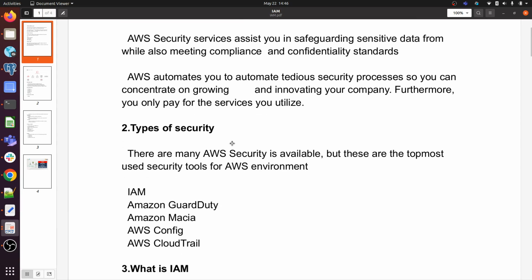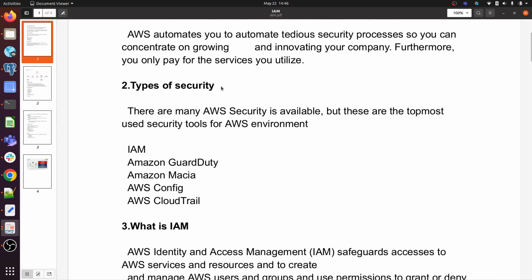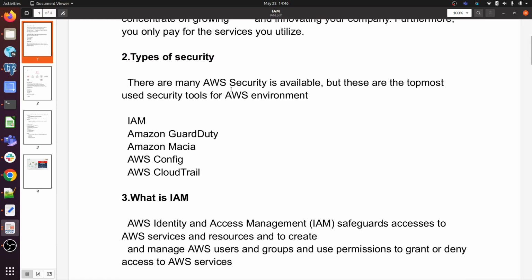Okay, so let's discuss types of security in cloud. There are many AWS security tools available, but these are the most used security tools for the AWS environment. IAM, identity and access management: there we can create users, groups, roles, and policies, attach a policy to a specific user, and create a role and attach it to a specific service.